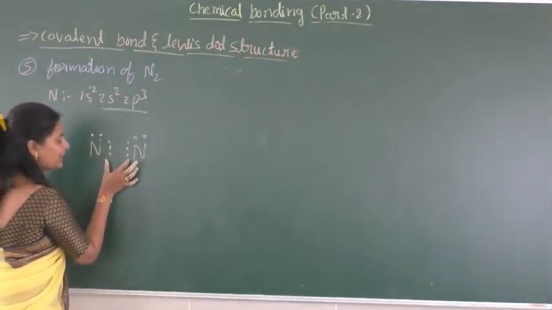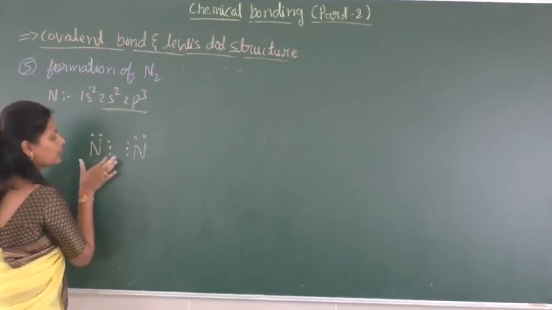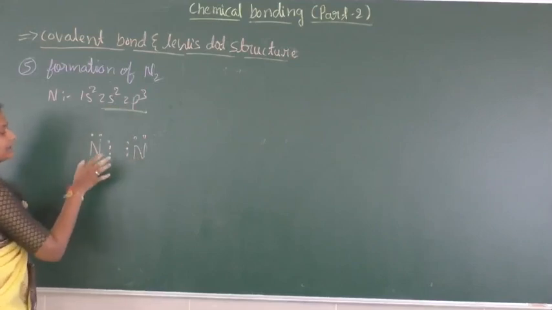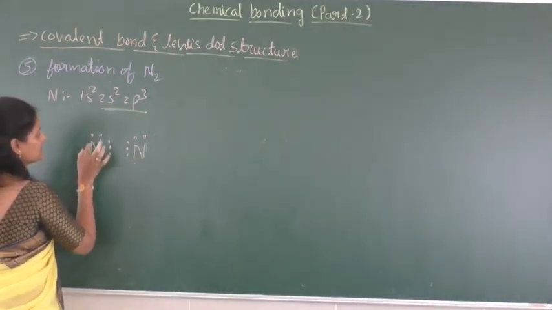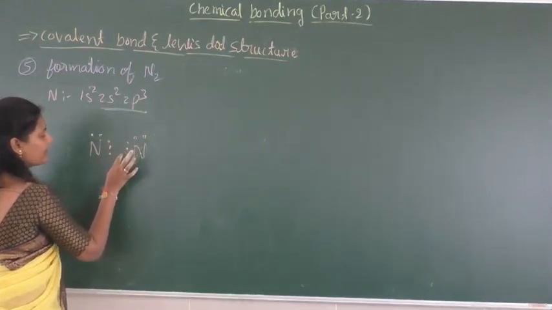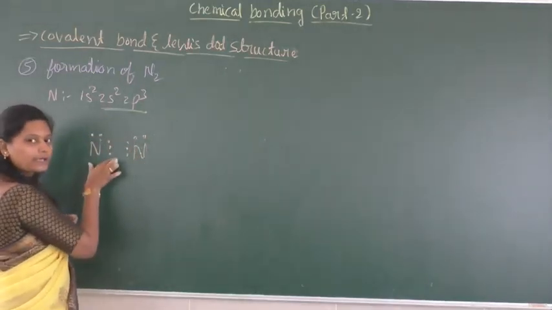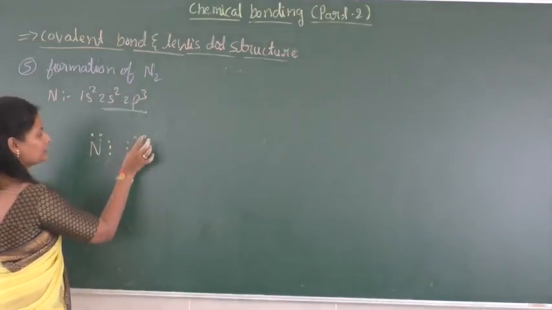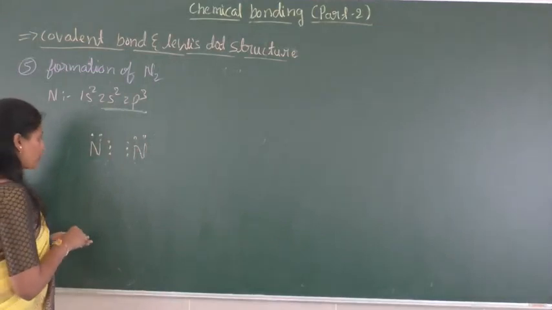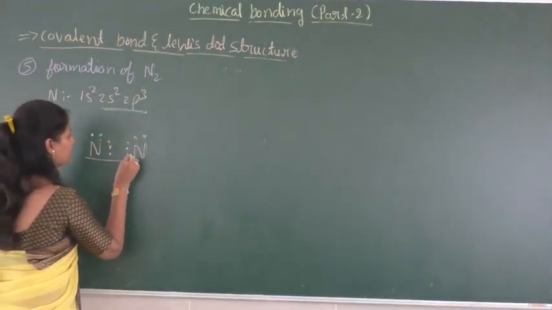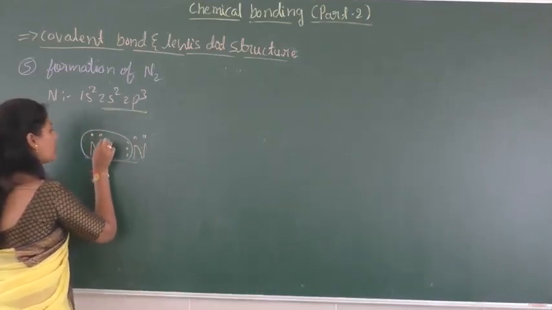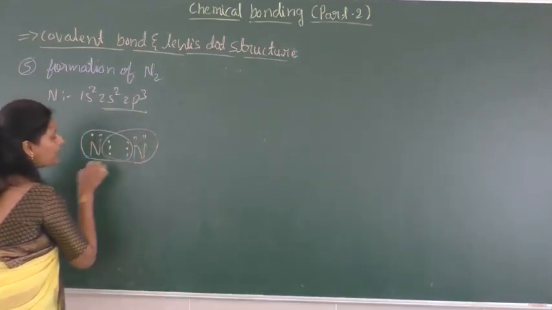These shared electrons belong to both atoms in a molecule. Here, when we consider the electrons in this nitrogen, there are in total 1 2 3 4 5 6 7 8, so it has gained a stable octet. Next, in the other nitrogen also 1 2 3 4 5 6 7 8. By sharing 3 pairs of electrons, each nitrogen is going to attain the stable octet.